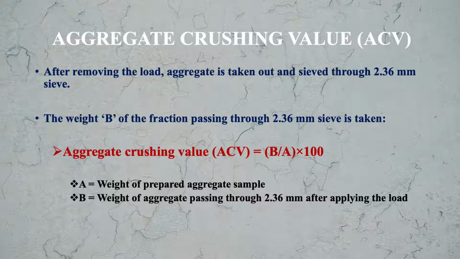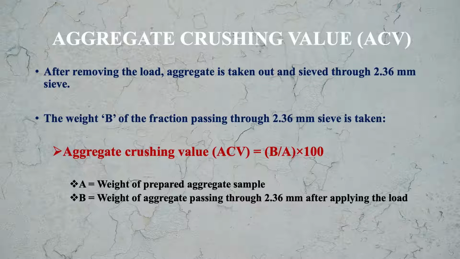B is the weight of aggregate passing through the 2.36 mm sieve after applying the load, and A is the total weight of the prepared aggregate sample.